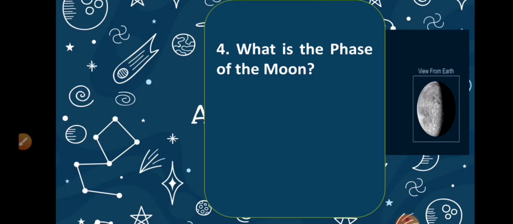The change in the shape of the moon is called the phase of the moon. Phase means the changes or the stages. So what is the phase of the moon? The changing shapes of the bright part of the moon is called phases of the moon. Look at the picture. The moon is changing its shape. The changing shape of the moon is called phases of the moon.